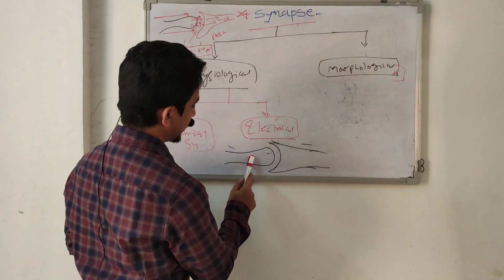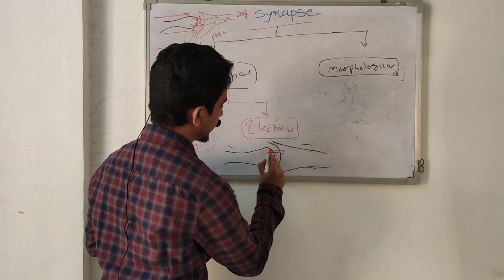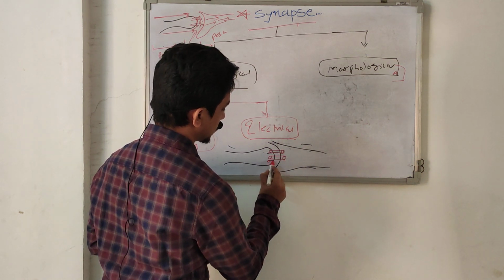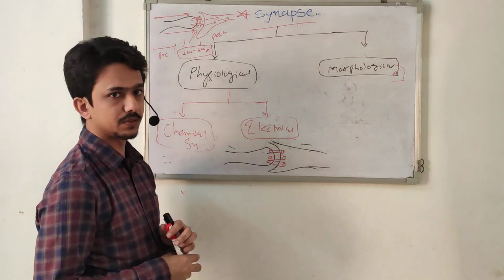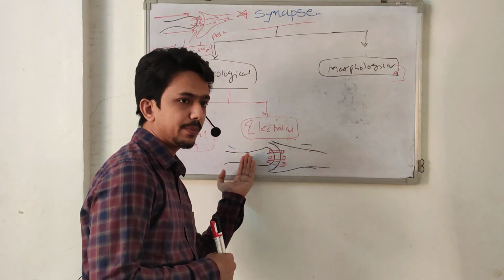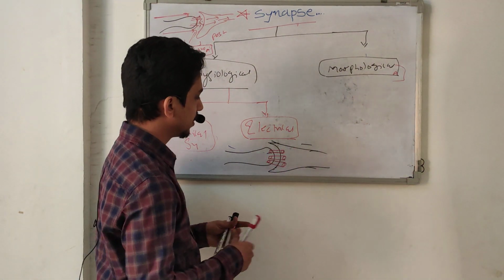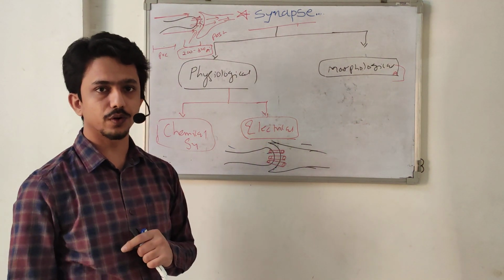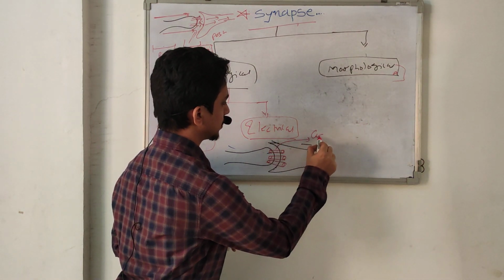Okay, this is a presynaptic neuron and a postsynaptic neuron. Between the pre and post there is a tubular connection. So they are not truly gapped. There is no space, but the plasma of the presynaptic neuron and the plasma of the postsynaptic neuron are connected with a microscopic tubule-like structure. So this type of junction is called a gap junction